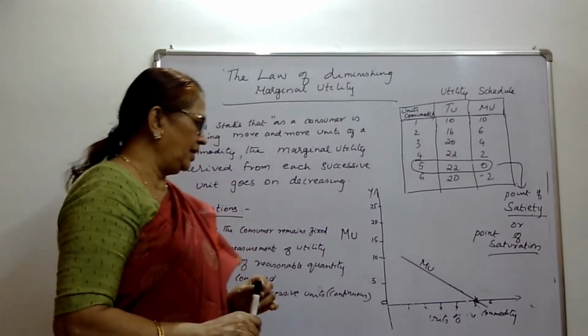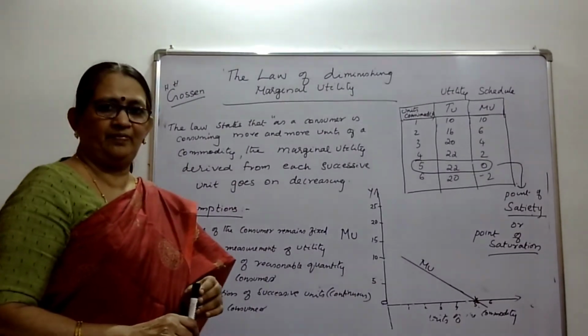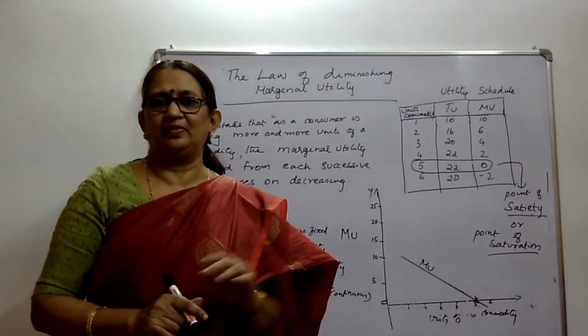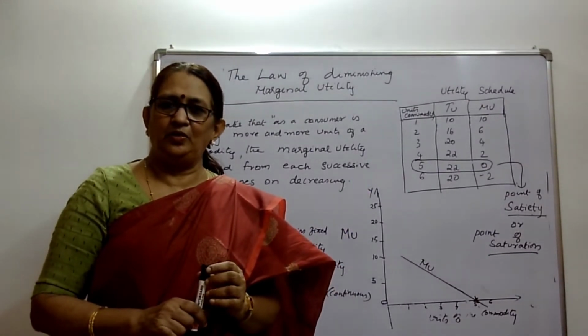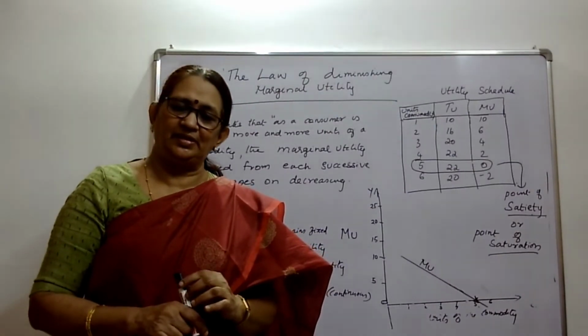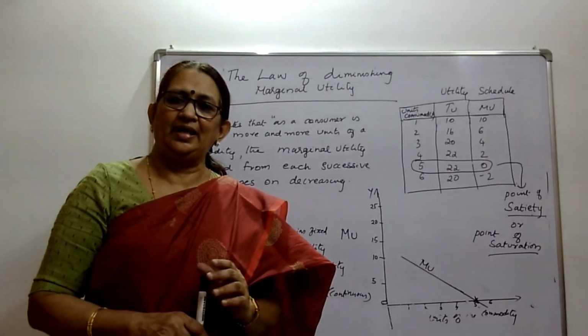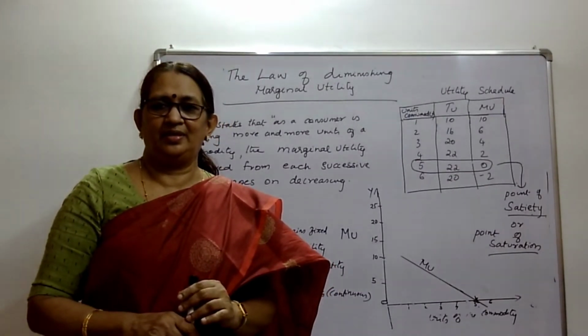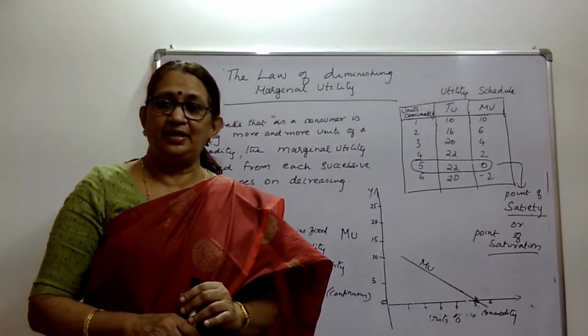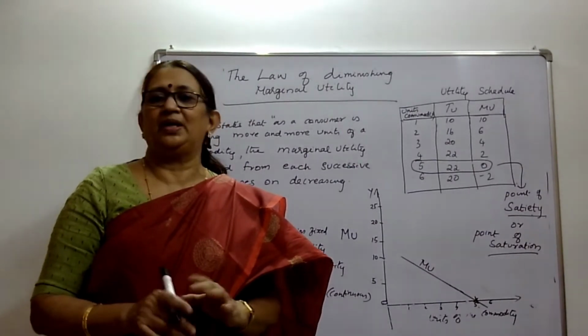And there are some assumptions under which this law works. You know, there are certain commodities where, whatever quantity a consumer consumes, the consumer is not ready to stop the consumption.